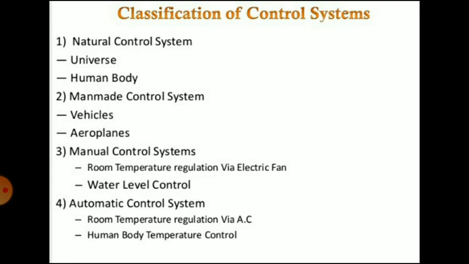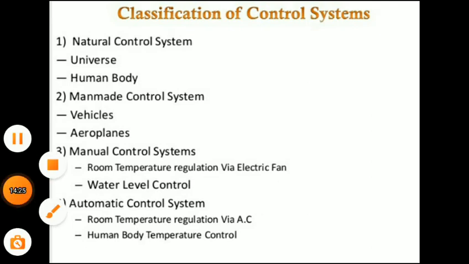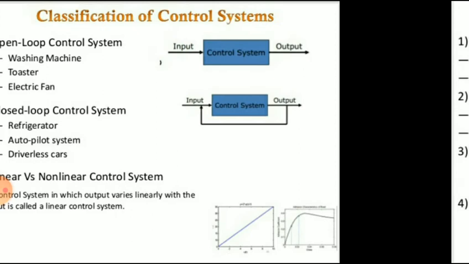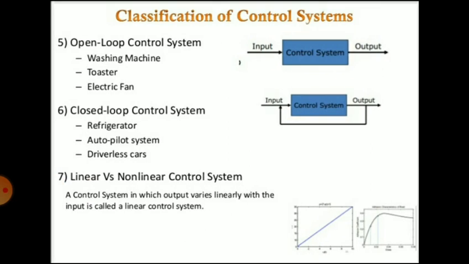Now the classification of control systems. Regarding classification, first is the natural control system. Second, man-made control system. Third, manual control system. Fourth is automatic control system. Then open loop control system.